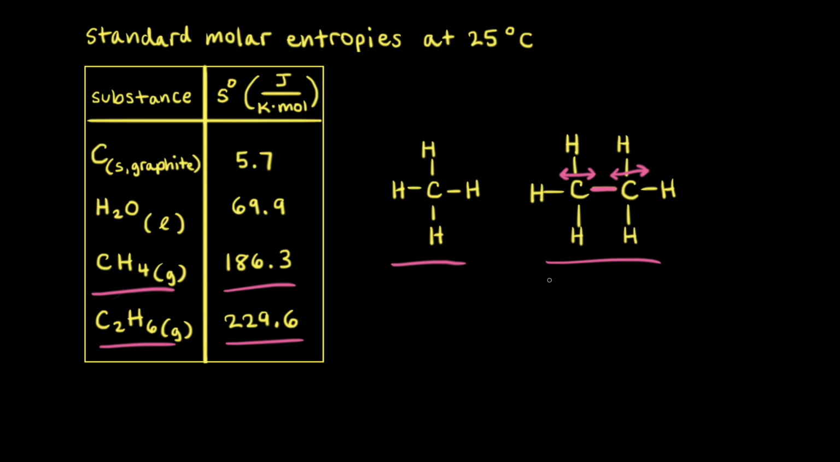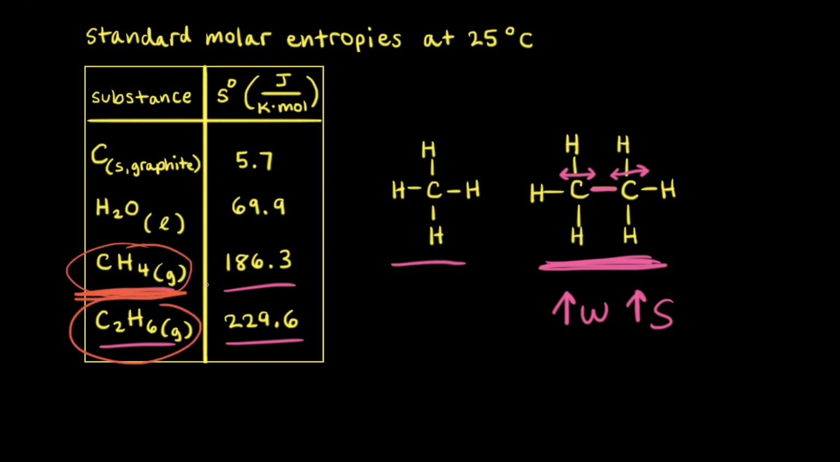More ways to rotate and more ways to vibrate mean that there are more possible ways to distribute the energy in ethane than in methane. And an increased number of ways of distributing energy means an increase in the number of available microstates, which means an increase in the entropy. So in general, as there's an increase in the number of atoms or an increase in the molar mass from, say, methane to ethane, there's also an increase in entropy.